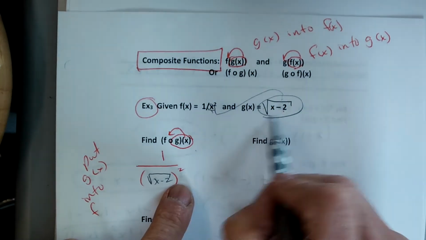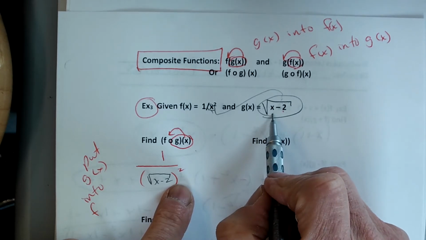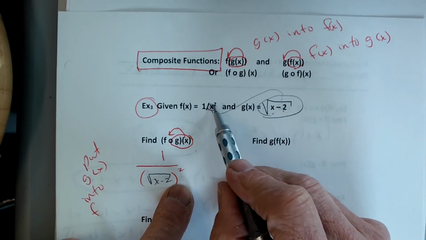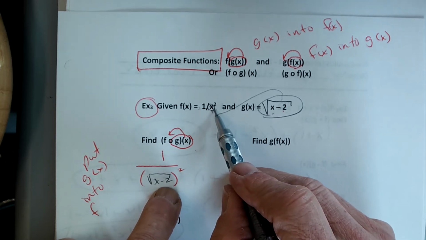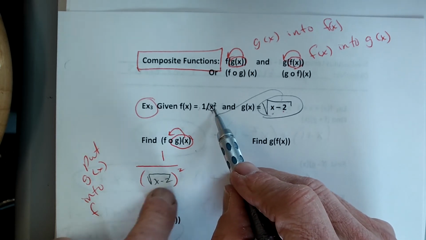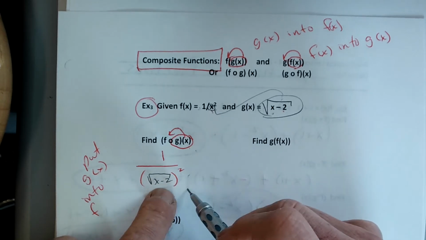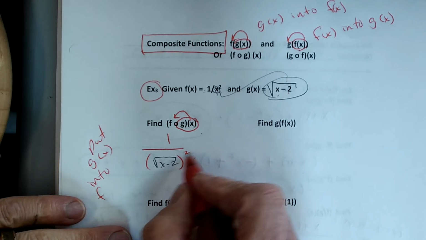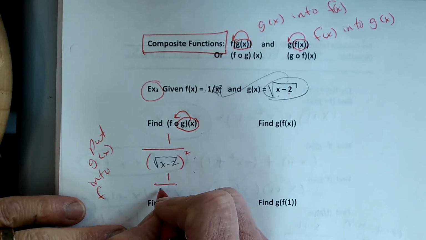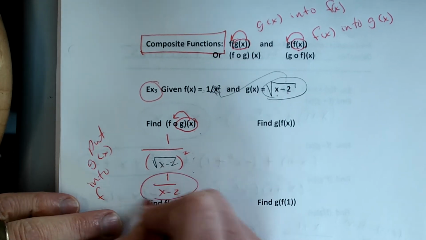So I'm going to take my equation, all of g, and I'm going to put it into x. So it's 1 over x squared, but not 1 over x squared anymore. Like you said, it's substitution, isn't it, Malachi? So my x minus 2 goes in for x, and I get this answer. I can simplify this one a little bit, right? Because this is square and square root, so I could get 1 over x minus 2, okay?